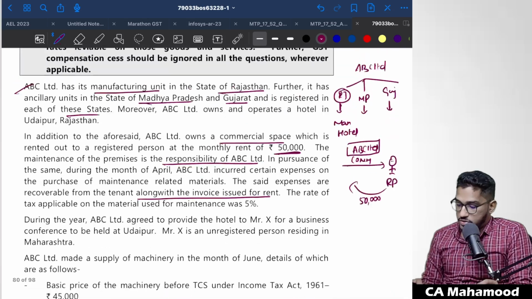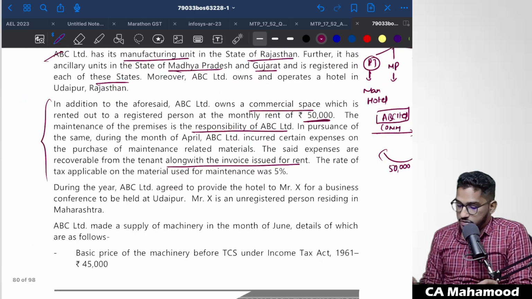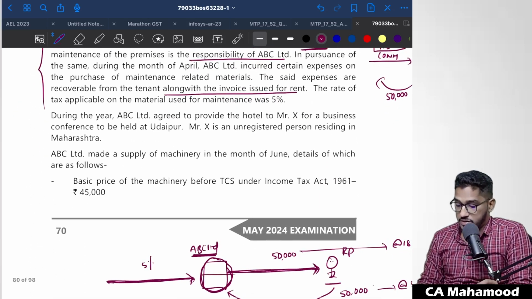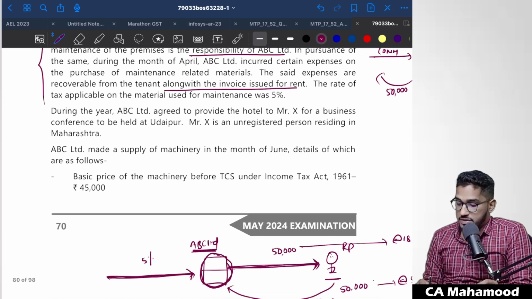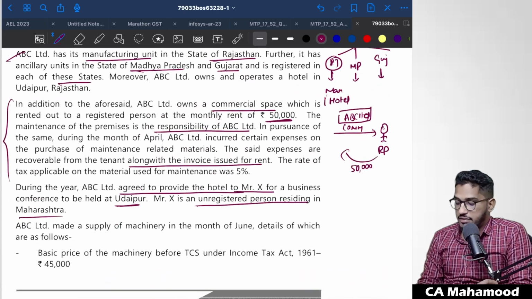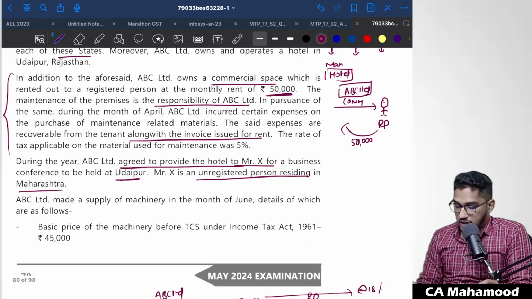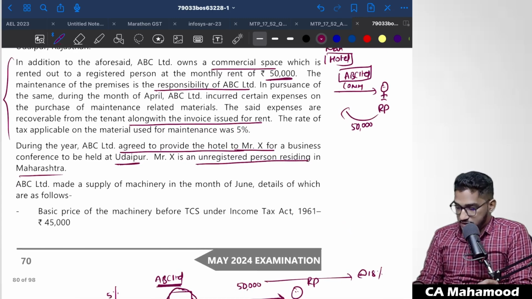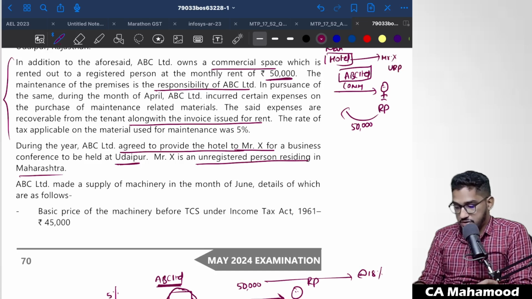So if we come back, we have understood one fact. Okay, let us try to understand the remaining things also, whatever they are trying to say here. During the year, ABC Limited agreed to provide the hotel to Mr. X for a business conference to be held at Udaipur. Mr. X is an unregistered person residing in Maharashtra. As I have told, this company ABC Limited in the state of Rajasthan has a hotel also, no? So this hotel has provided accommodation services to another person, Mr. X, who is an unregistered person.